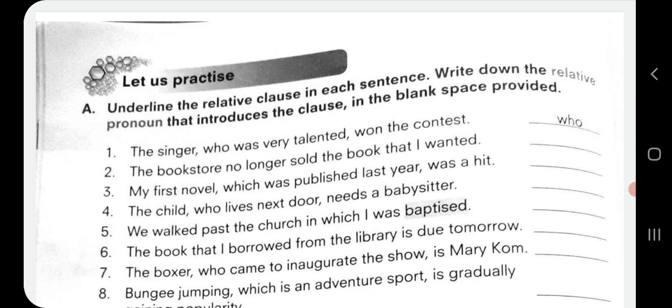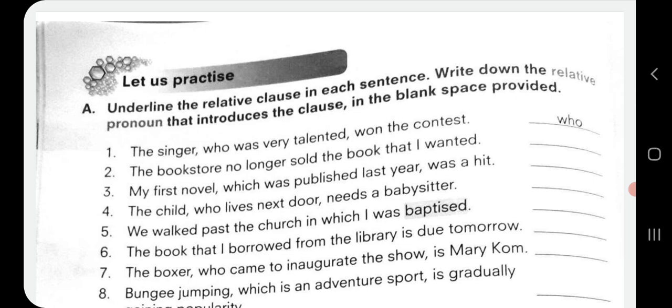Now let us practice. We have to solve this exercise. Underline the relative clause in each sentence. Write down the relative pronoun that introduces the clause in the blank space provided. So we have to underline the relative clause and also write the relative pronoun in the blank space. The first one is done for us. See, the singer who was very talented won the contest. Here the relative clause is who was very talented and the relative pronoun is who.